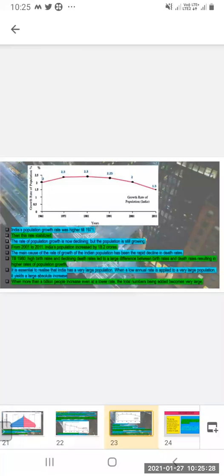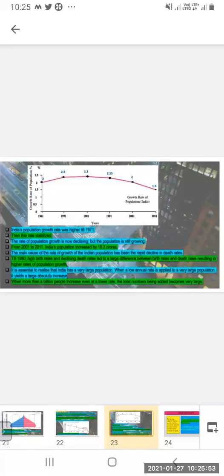It is essential to realize that India has a very large population. When a low annual rate is applied to a very large population, it yields a large absolute increase. When more than a billion people increase even at a lower rate, the total number being added becomes very huge.